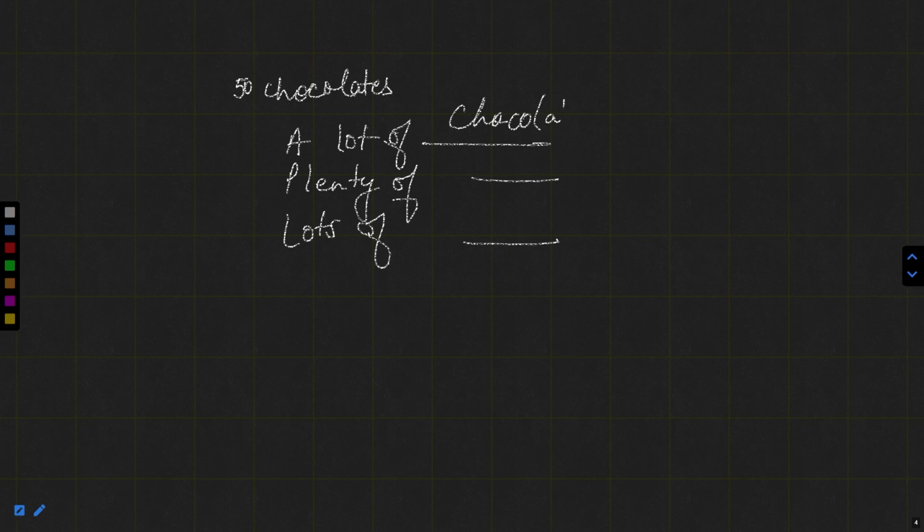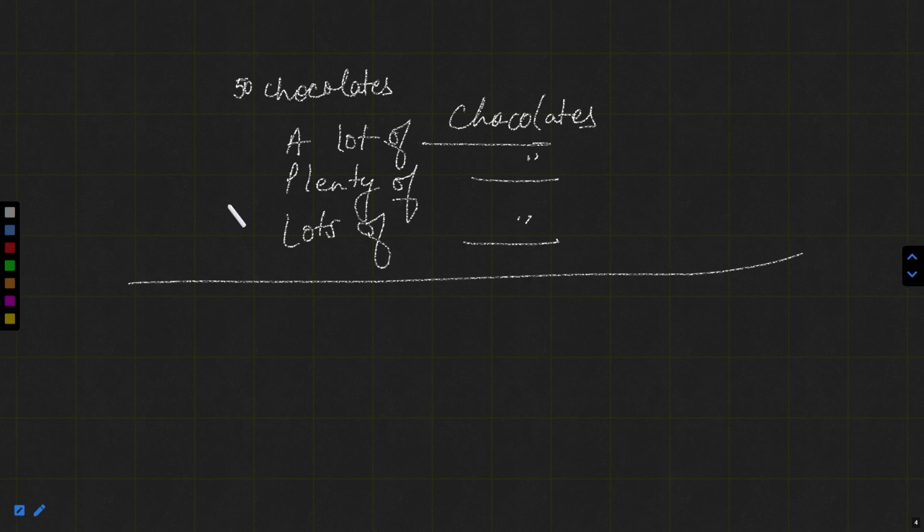Now, because chocolates are countable, if I say a lot of chocolates, plenty of chocolates, lots of chocolates, because chocolate is a countable noun, we are using it in plural form after a lot of, because a lot of obviously refers to something which is more than 1 or 2. It should be more in number then.